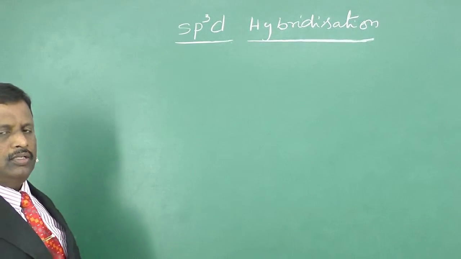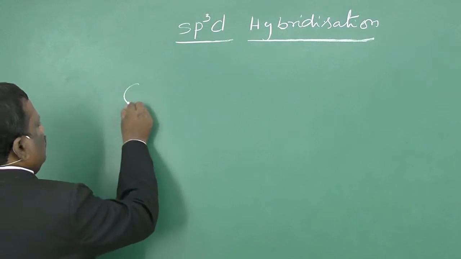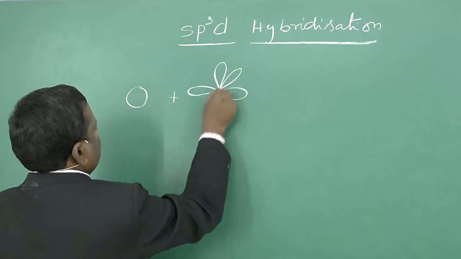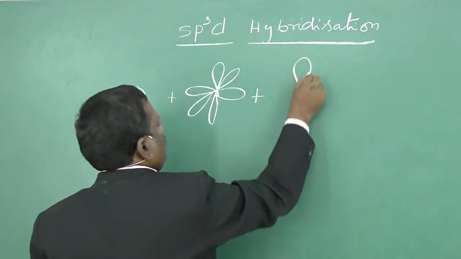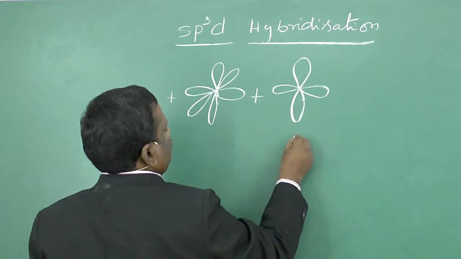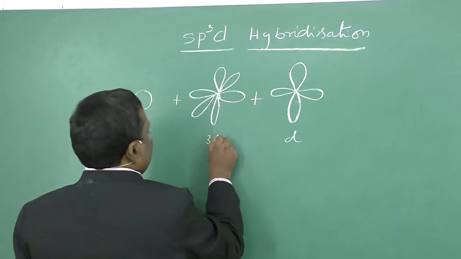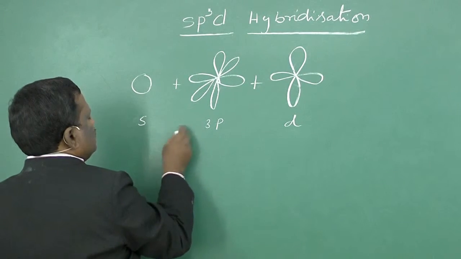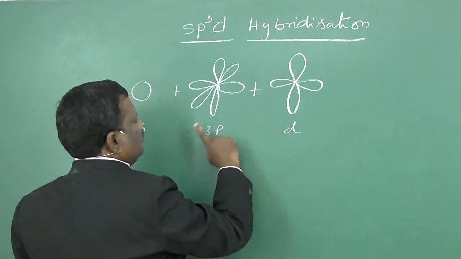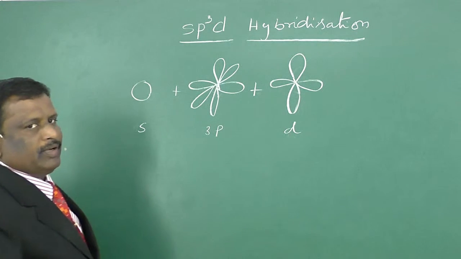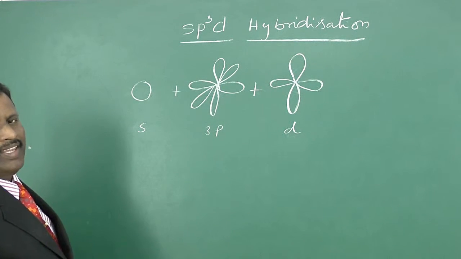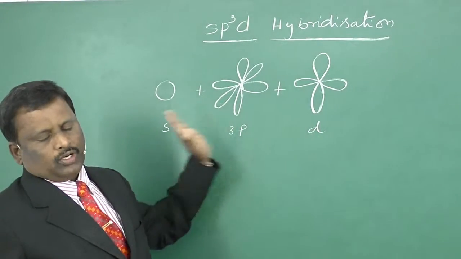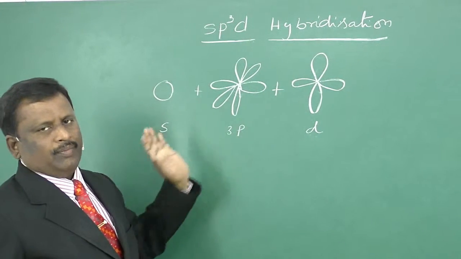So the hybridization in which one s orbital, three p orbitals and one d orbital take part, that means total 1 plus 3 plus 1, 5 orbitals take part in hybridization.